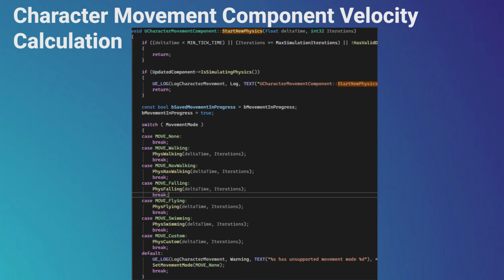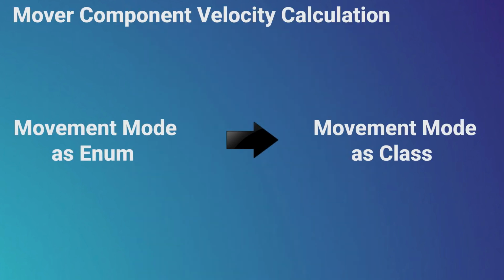All of these functions are implemented inside the character movement component, which makes its code go big. In the mover component, things are different. They shift from movement mode as an enum towards movement mode as a class that encapsulates inside it the logic for calculating velocity and location of an actor.